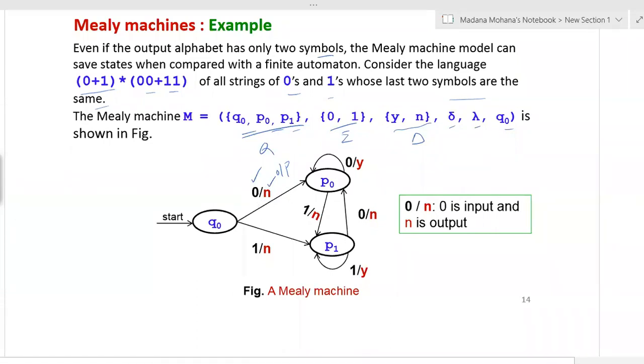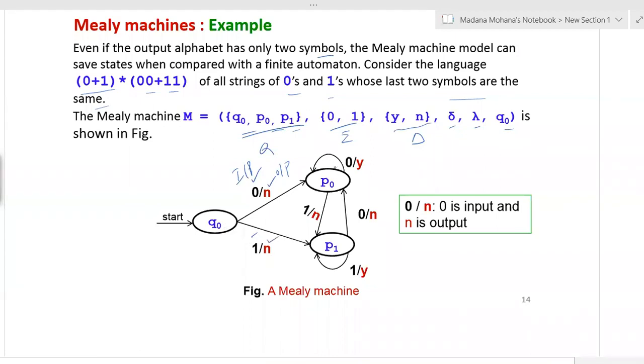A by B, or A slash B: A is input, then B is output. Now here 0 is input. So from state q0 it is going to p0, and its output is n. Then from state q0 on input 1 it is going to p1, and the output is n.